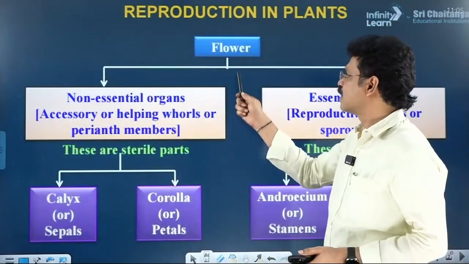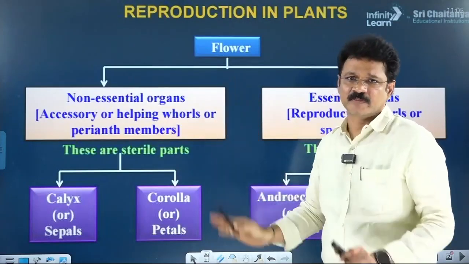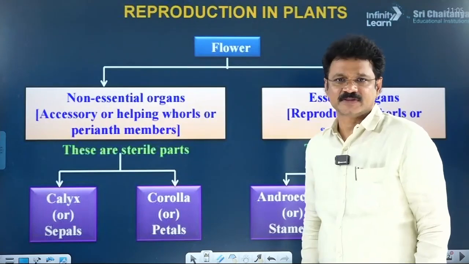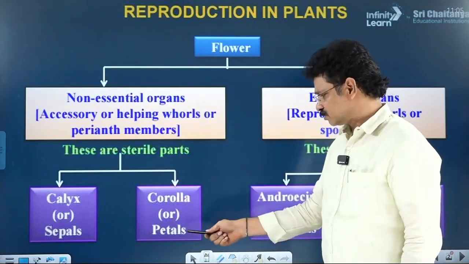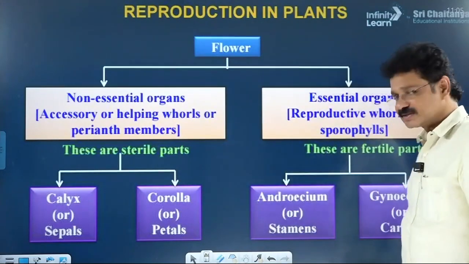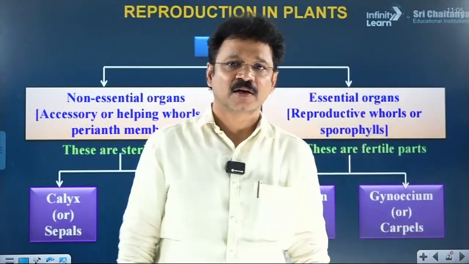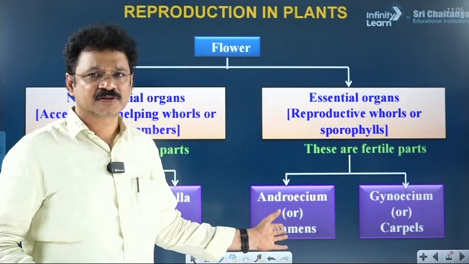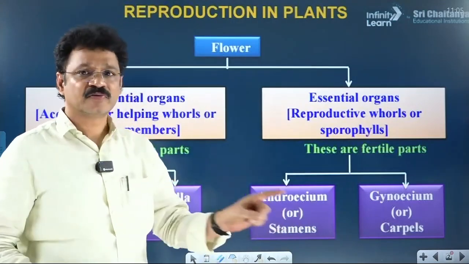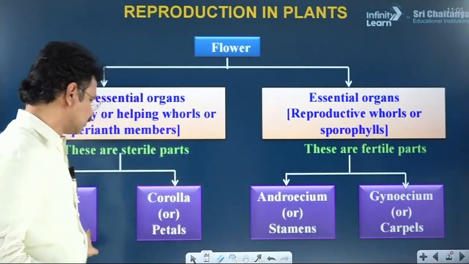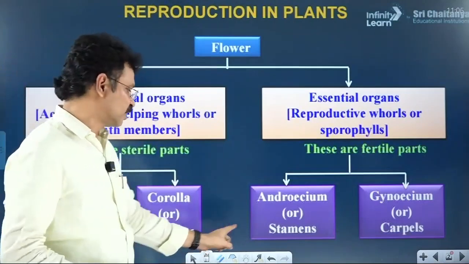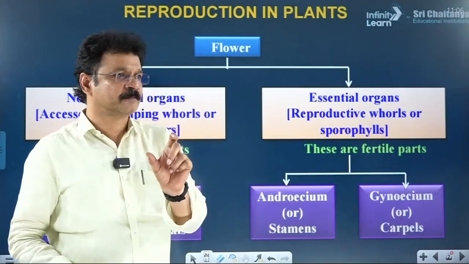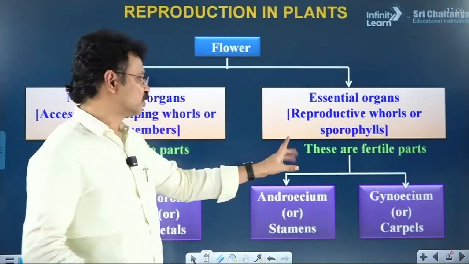Before going to the detailed account of the production of pollen from male organs, you should learn about the types of floral leaves. Sepals, petals, stamens and carpels are all types of floral leaves. Why are these called floral leaves? Because all these are modified leaves. Sepal is a modified leaf, petal is also a modified leaf, stamens and carpels, everything is a modified leaf for the purpose of sexual reproduction.